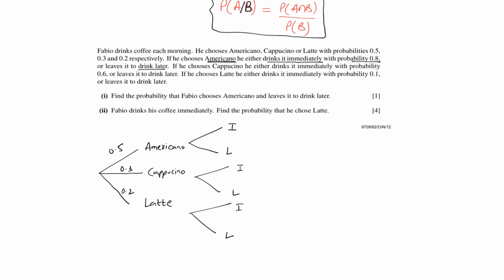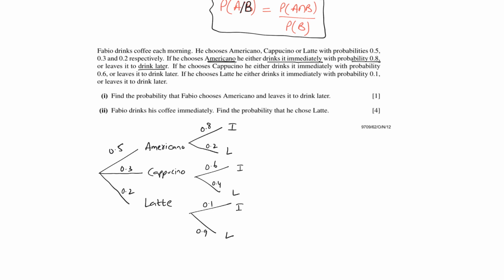That's the second event. Okay, if he chooses cappuccino, he drinks it immediately with a probability of 0.6, and if he chooses latte, he drinks it immediately with a probability of 0.1. So you can fill out the rest of the probabilities. This would be 0.2, this would be 0.4, and this would be 0.9.